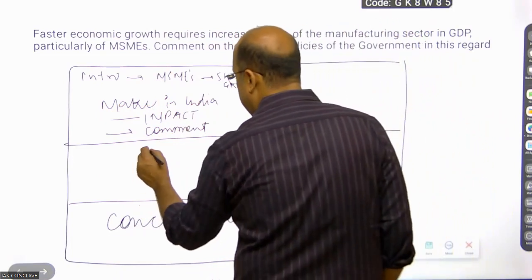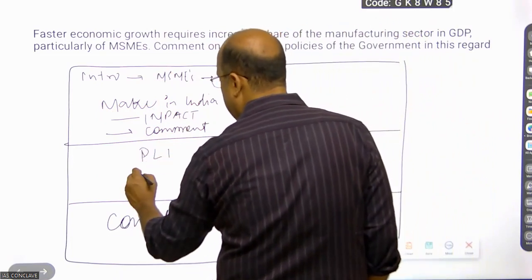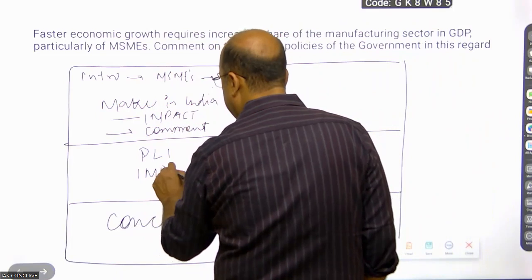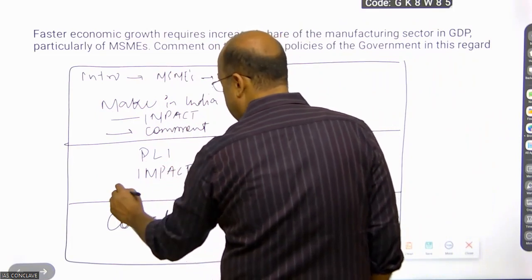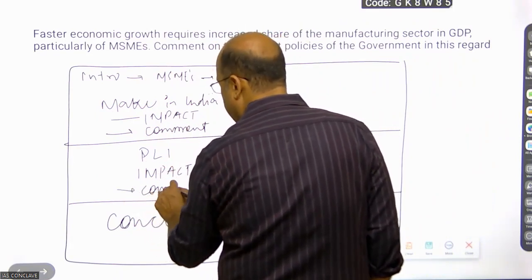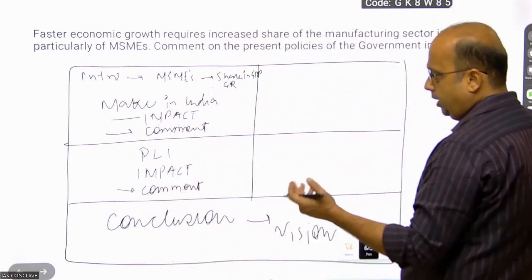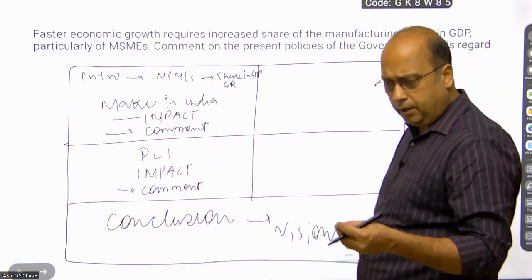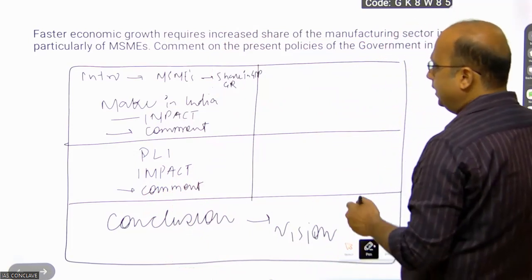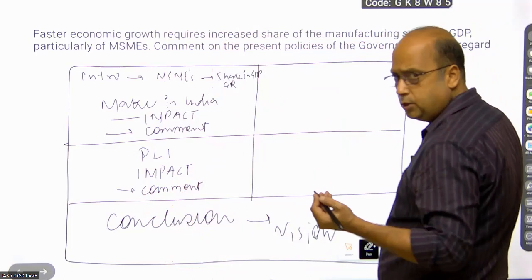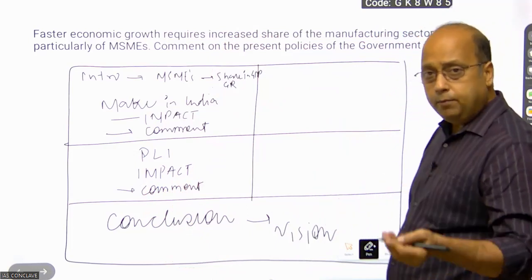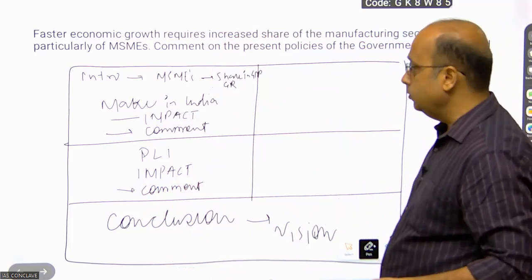Then you have space to write about the PLI, its impact assessment, and then one genuine comment on how it is successful and how it is not. Sometimes you need to be positive, sometimes a little more critical. You have space to justify by pointing out the negatives, but you have to give the solution also.